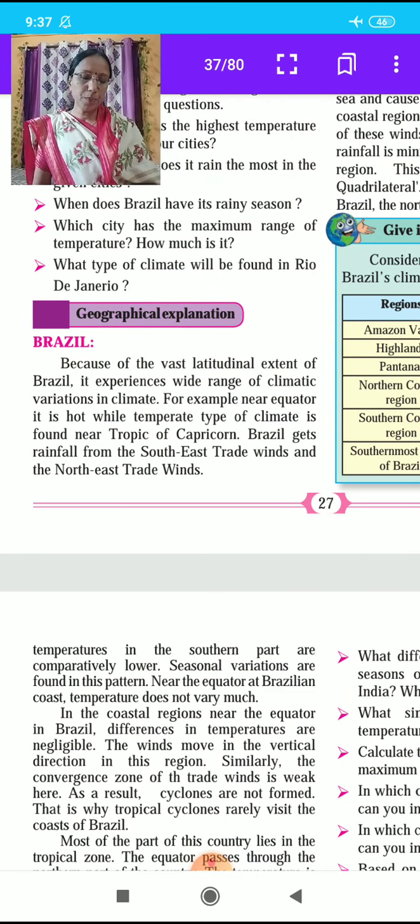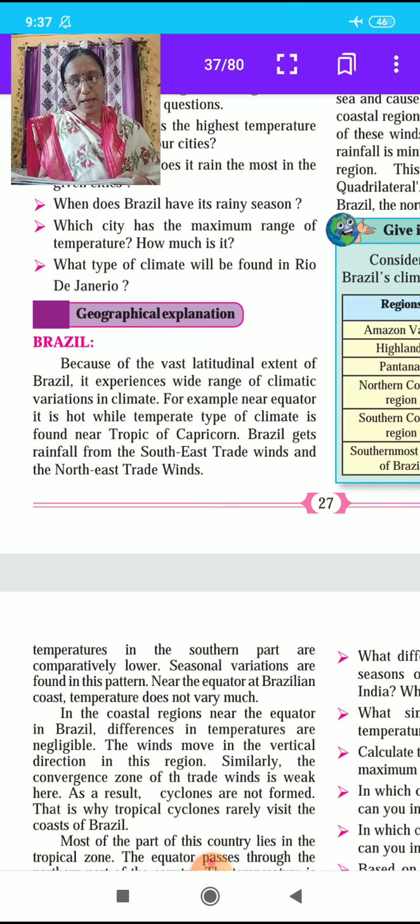Geographical explanation of Brazil. Because of the vast latitudinal extent of Brazil, it experiences wide ranges of climatic variations. For example, near the equator it is hot, while temperate type of climate is found near the Tropic of Capricorn. Brazil gets rainfall from southeast trade winds and northeast trade winds.